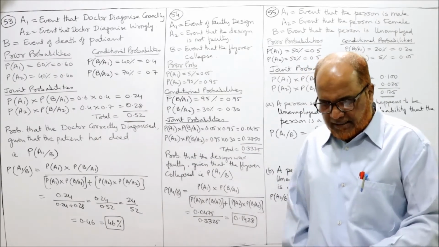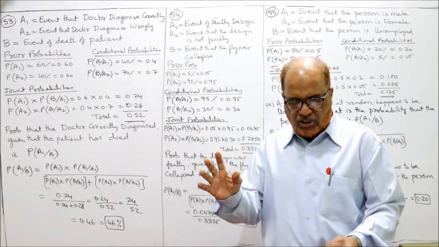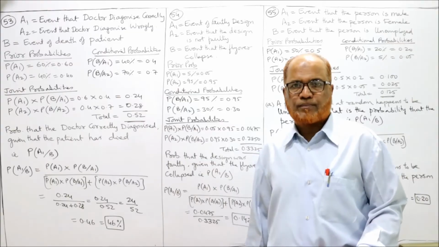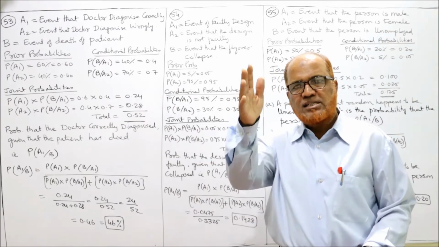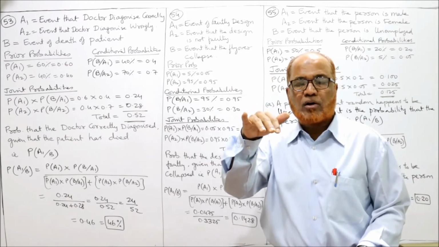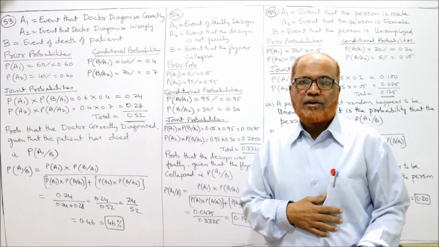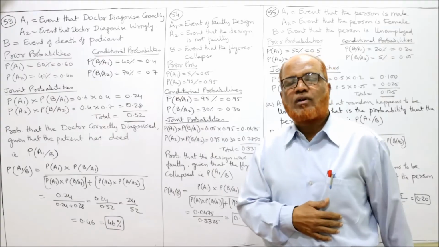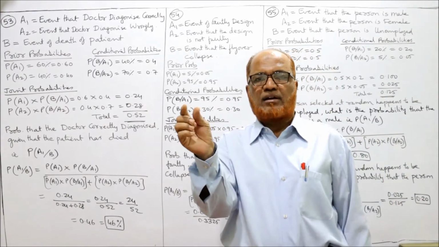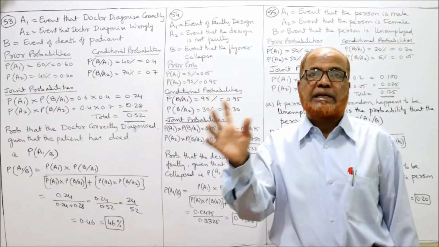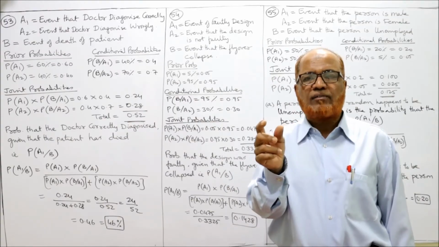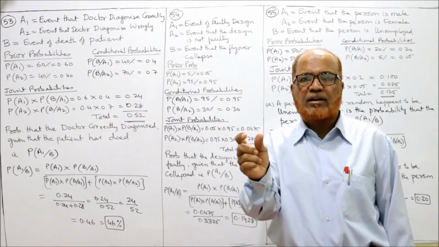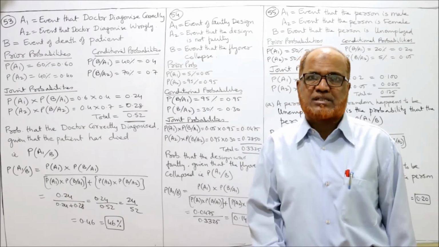Suppose that there is a chance for a newly constructed flyover to collapse, whether the design is faulty or not. So two events are there. The design of the flyover may be faulty or it may not be faulty, whereas the flyover will collapse. This is the event. So we will denote A1 as the event that the flyover was faulty and A2 is the event that the flyover was not faulty. B is the event that the flyover collapsed.